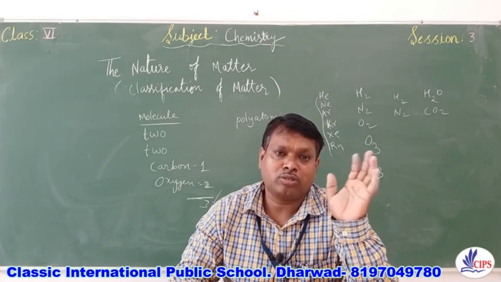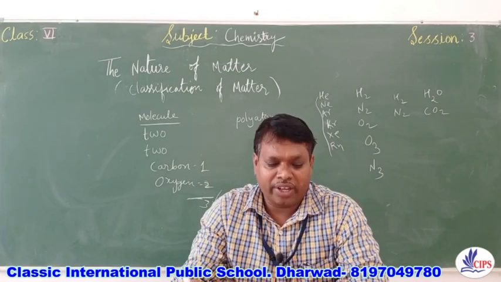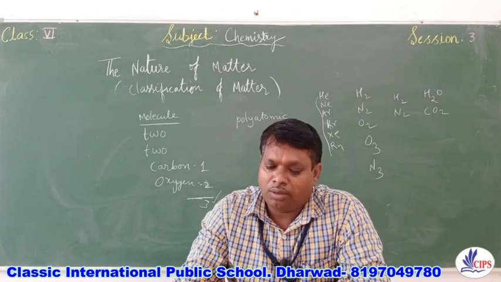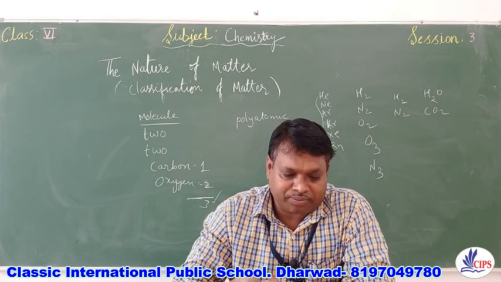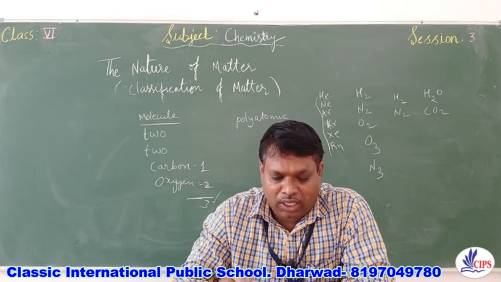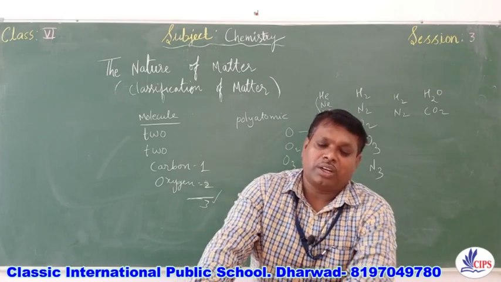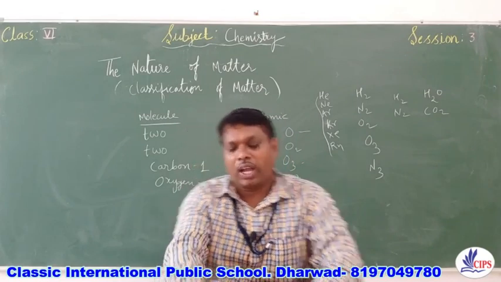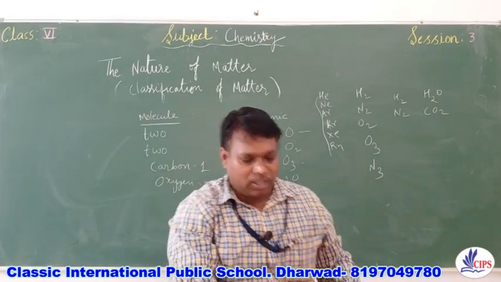These questions you are supposed to write in your classwork. Take the most appropriate answers. The smallest unit of matter is an atom, a molecule, an element, a compound. So the answer is an atom. Second question, elements found in the universe are A, hydrogen and helium; B, oxygen and sulfur; C, carbon and nitrogen; D, hydrogen and carbon. The answer for this question is hydrogen and helium. So these were maximally found in the universe, hydrogen and helium.